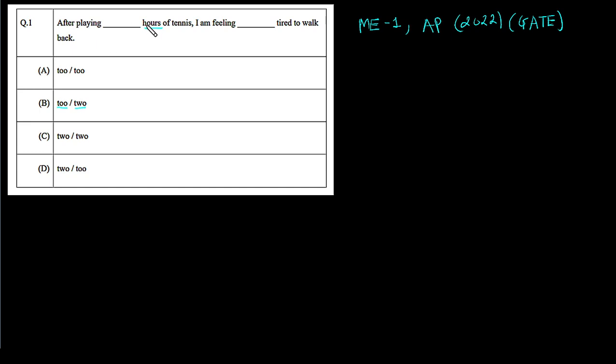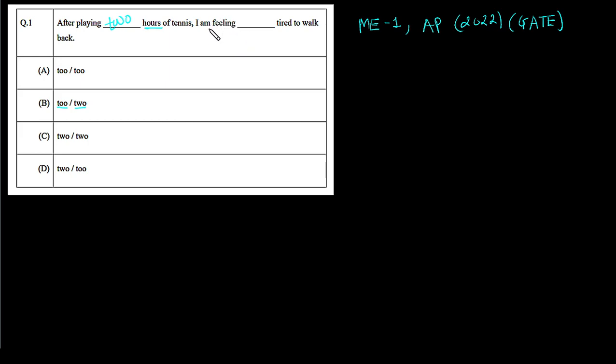Here we have the word hours. That means we have to denote the quantity of time. So I can say 1 hour or 2 hours or 3 hours. From the options, we can say the 2 hours. That means this TWO is denoting the quantity of time for which the player had played tennis.